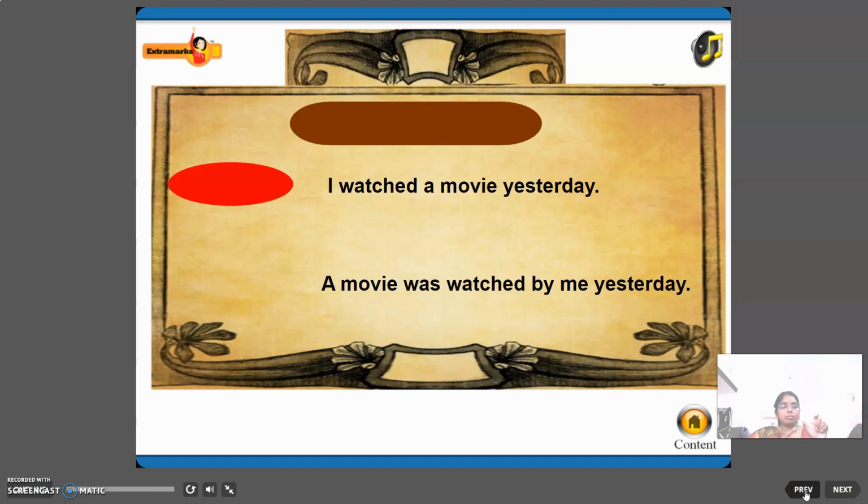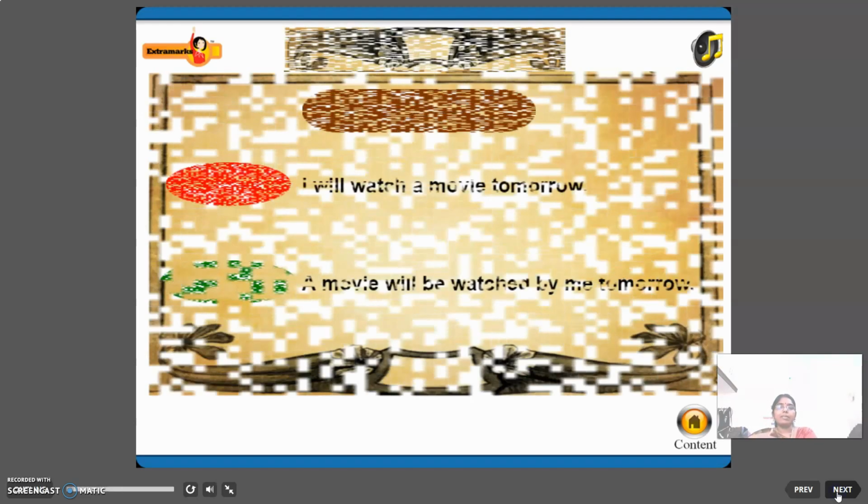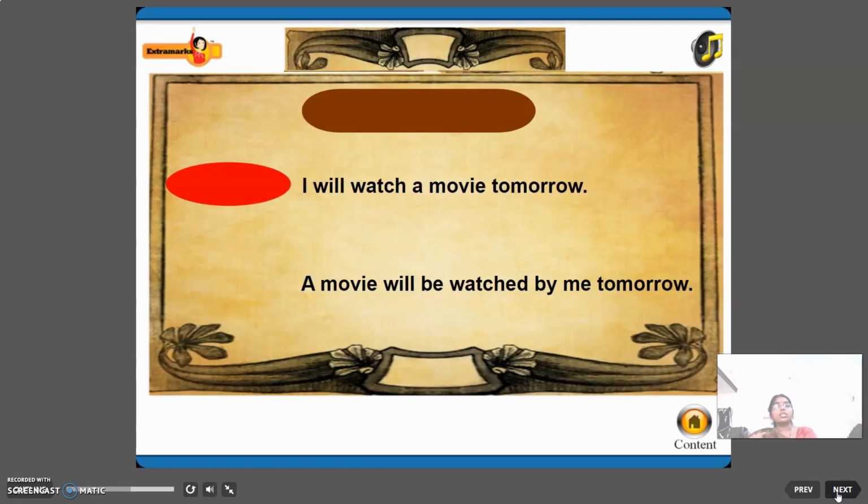A movie is the object in active voice, and that is changed as a subject in passive voice, right? So, I watched a movie yesterday was changed to a movie was watched by me yesterday, right? I will watch a movie tomorrow. This is what tense? Future tense, right? Active voice, future tense. I will watch a movie tomorrow.